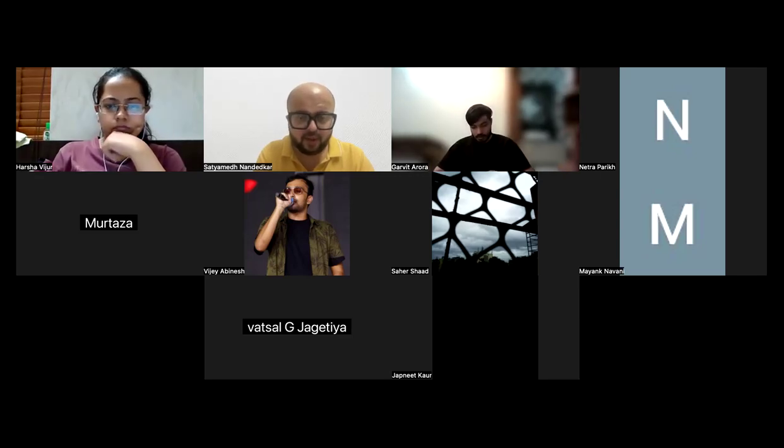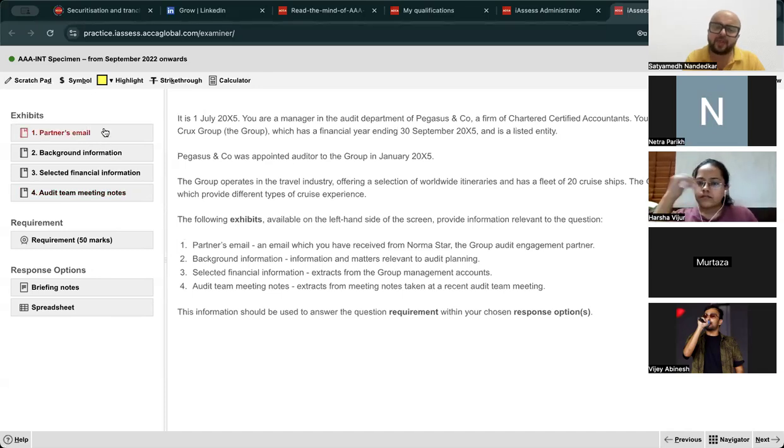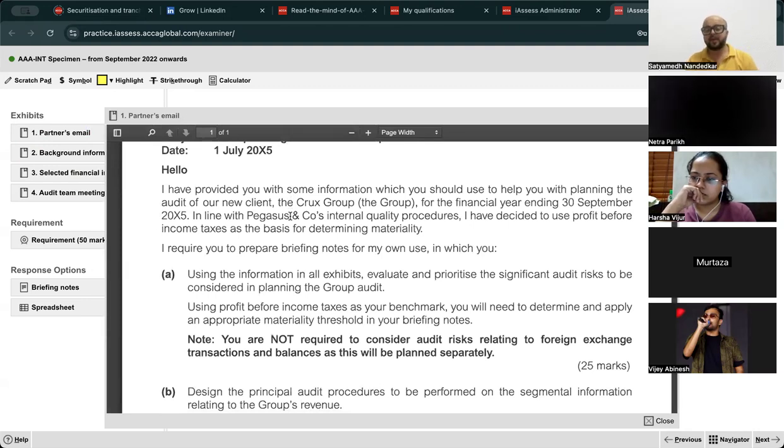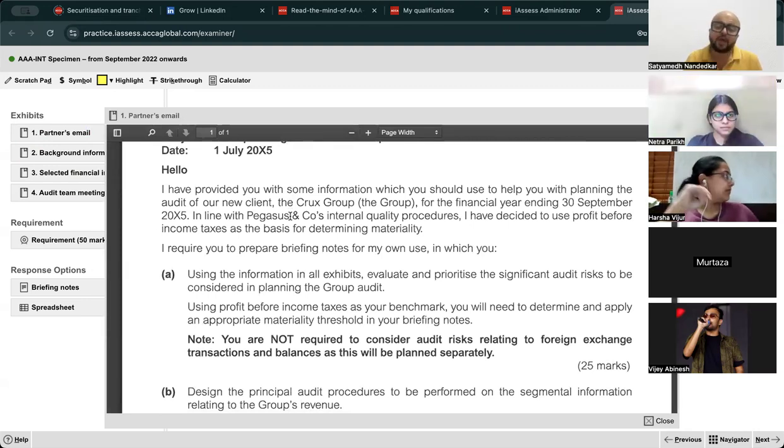Okay. Have a look at this. This is a typical Section A question which has 25 marks allocated for evaluate and prioritize the significant audit risk to be considered in the group audit. Okay. Using profit before income taxes as your benchmark, you need to determine and apply an appropriate materiality threshold